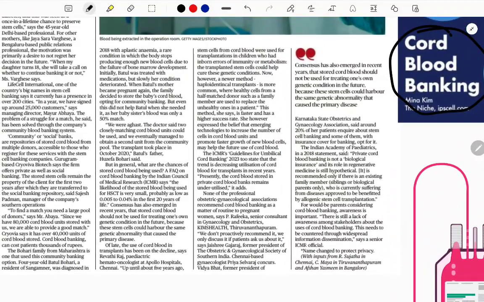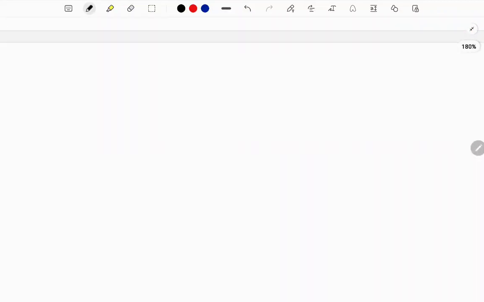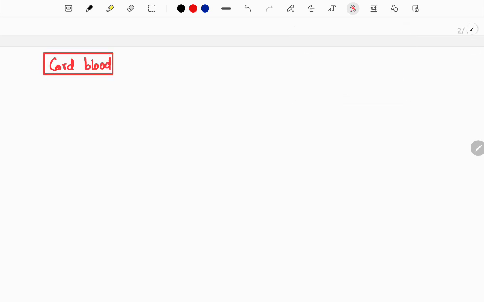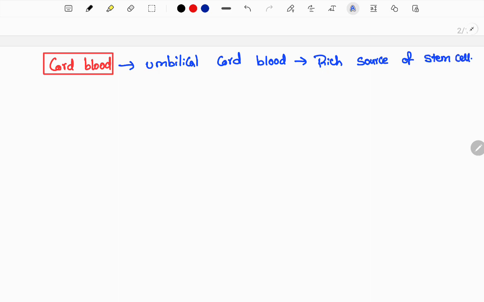This is cord blood, which I have explained in a simple form. Let me give it in point format, which is useful for your examinations. Let's see what cord blood is. Now that you have understood it through the image, cord blood is the blood collected from the umbilical cord, which is a rich source of effective stem cells. That is called cord blood.